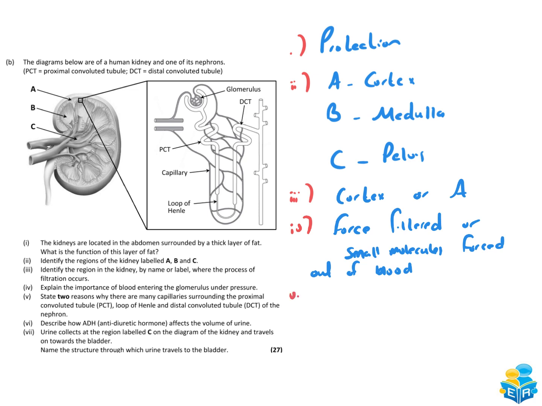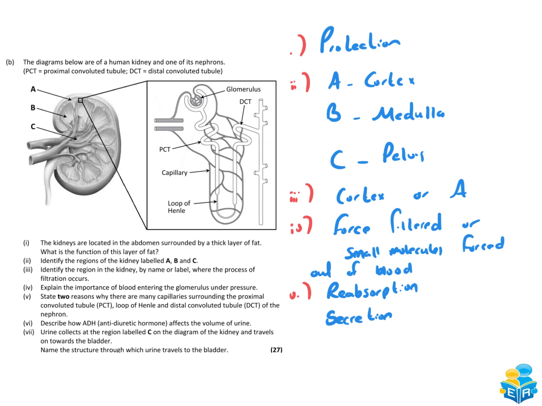Part 5. State 2 reasons why there are many capillaries surrounding the proximal convoluted tubule, PCT, loop of Henle, and the distal convoluted tubule. One of the reasons here will be for reabsorption. So we want to reabsorb as many nutrients, whatever we need, as much as possible back into our bloodstream, but also for secretion as well. That was one of the other functions of the kidney we mentioned earlier on.